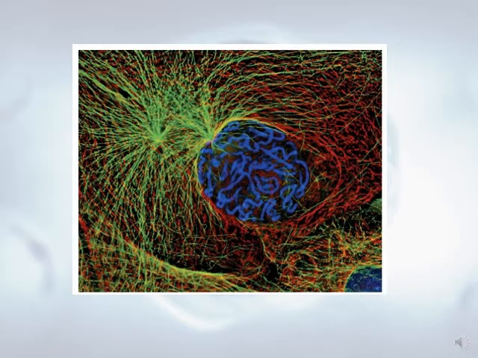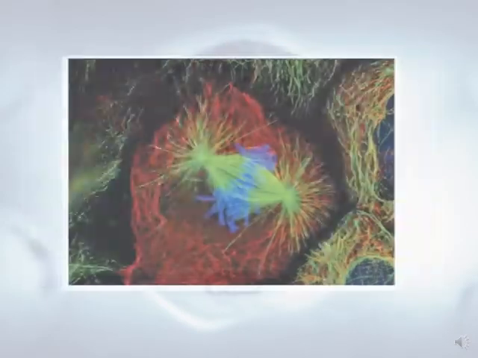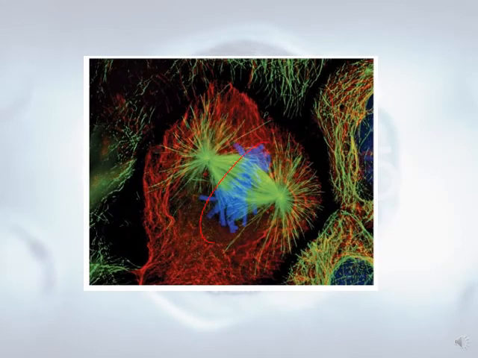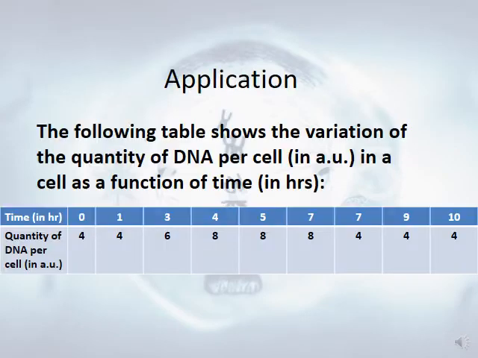Okay, so here are figures of the process of mitosis under the microscope. These are the prophase, metaphase. Here we have chromosomes lining up in the middle of the cell, forming what is known as the equatorial plate. Here they move to the opposite poles, polar ascension, and here we have the cells.